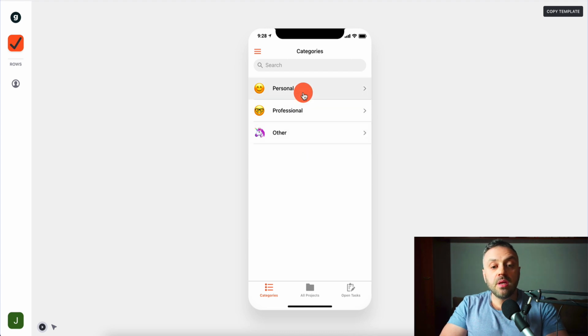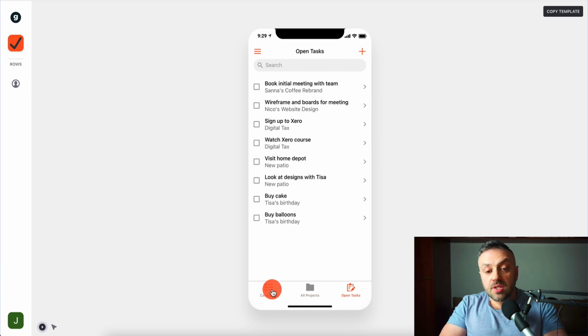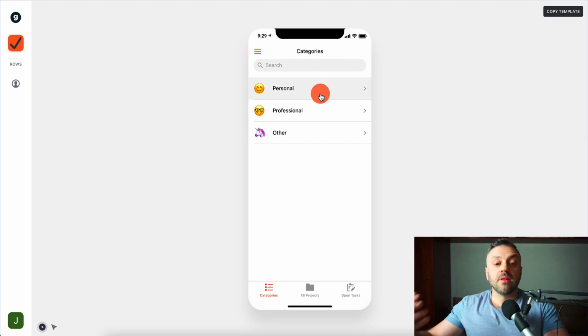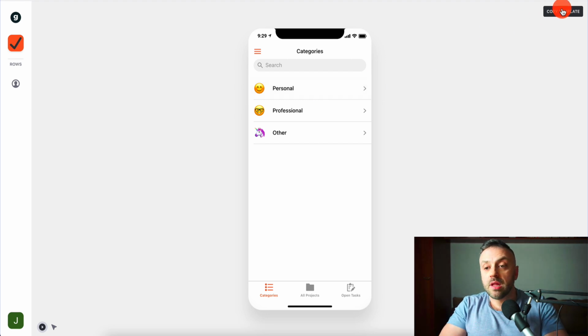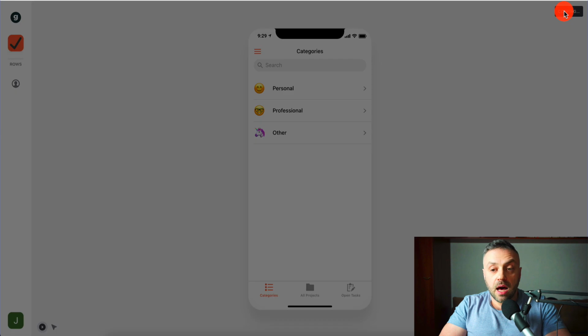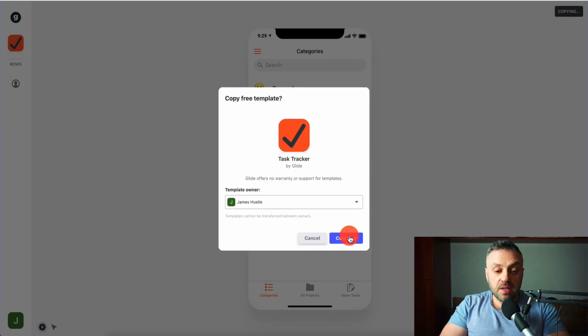And this is what it looks like. So it has 3 categories of tasks. We have personal, professional, and other. We have 3 tabs: categories, projects, open tasks. So this is a nice little to-do task app, right? You can create this app and use it for your own personal use. You can give it to your friends, and I'm going to show you exactly how to do it. So what we're going to do is click on copy template, and I'm going to be the owner.